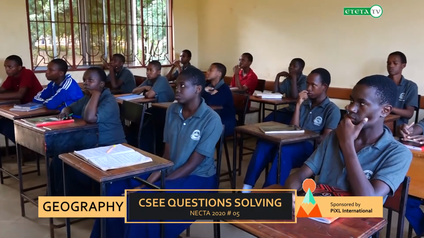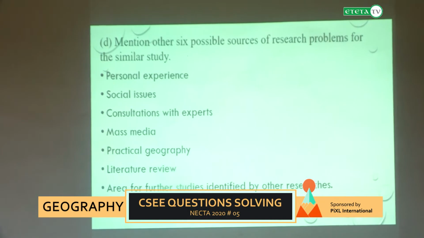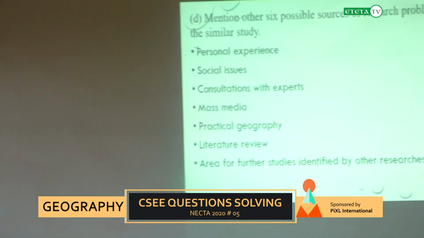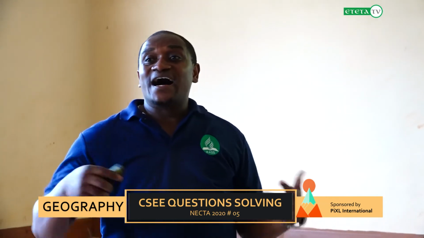Therefore, when you reach the question of mentioning research problems, how you can get areas for research problems for a similar study, this is how you go through. And these ones can also be used for other kinds of questions. I think I've elaborated well.